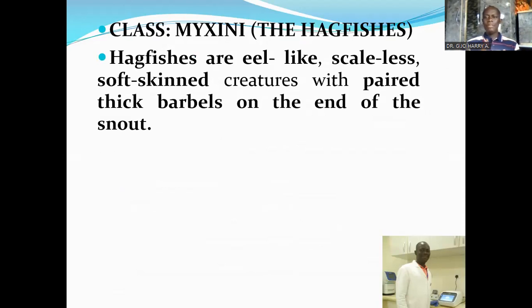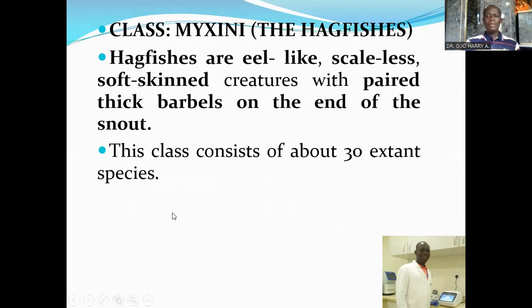One other very important feature is that they have paired barbels. Barbels are very long appendages, like the whiskers of cats, but these ones are fleshy. They are found at the end of the snout, that's the tip of the mouth.